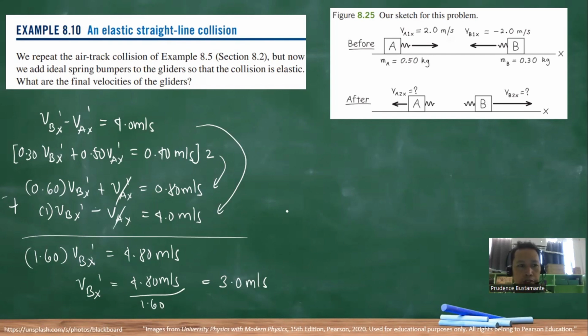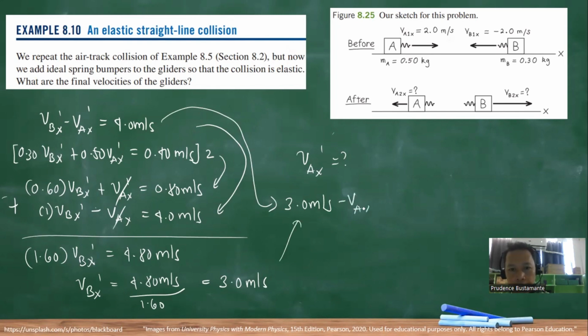Okay, to get VAX prime, we're going to use this equation here. Since we know VBX is equal to 3.0 meters per second, we substitute into VBX minus VAX prime is equal to 4.0 meters per second.